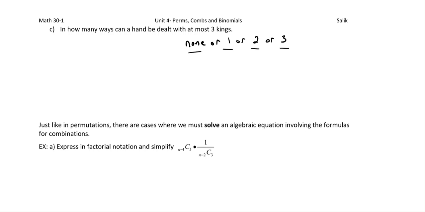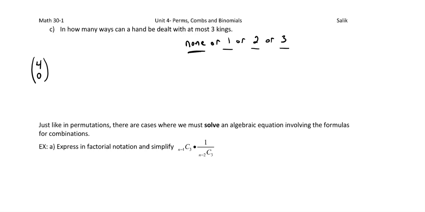All right, so let's start. The very first one would be for no kings. So that would be 48 C 5. Actually, I'm going to do it the other way too. That'd be 48, 5, right? Just in the other notation there. Well, sorry, maybe I got ahead of myself. Let's actually just write it out with none too. So we'd say, of the 4 kings, we're going to choose none of them. Okay? So how many ways can that happen? Well, 1, right? There's only 1 way I can choose none of them.